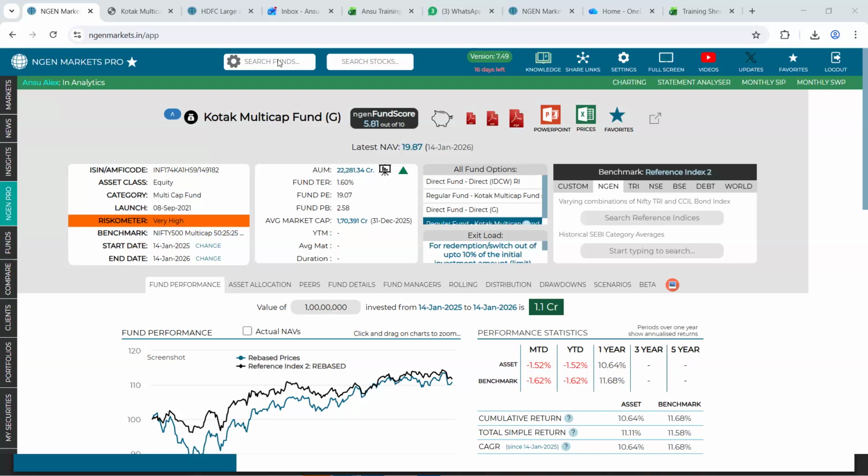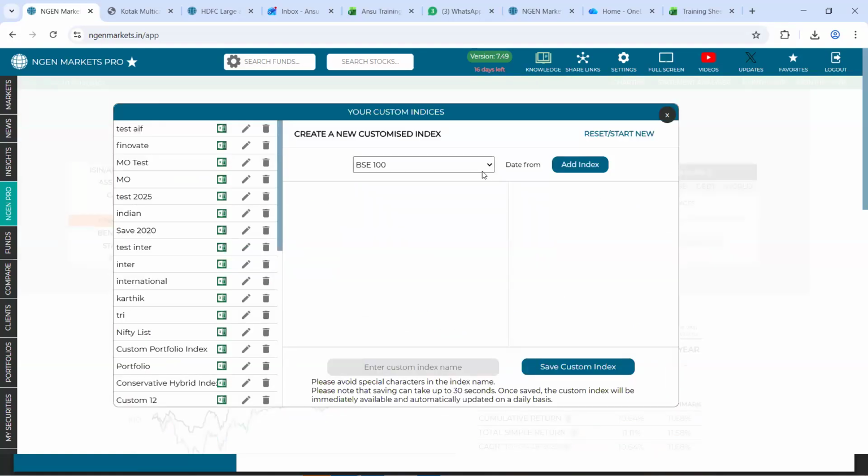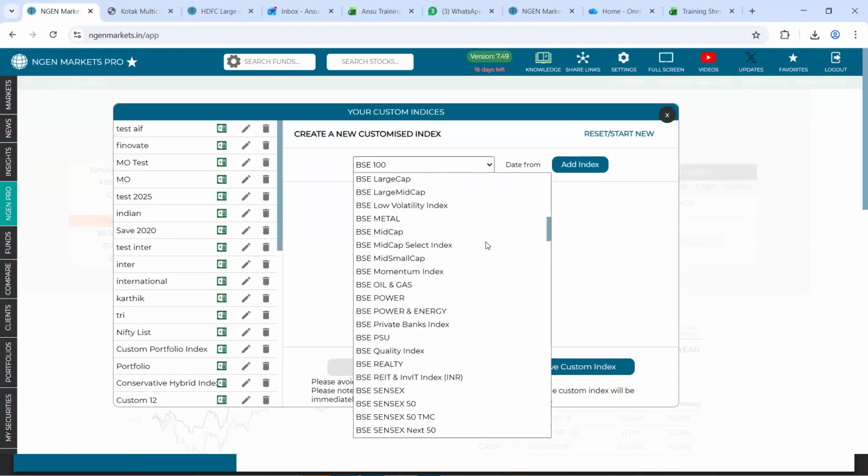There's another question in the chat box. What could be an appropriate benchmark for hybrid funds? So at the moment, there's specifically no hybrid benchmark available on the platform. However, you can anytime use the option to custom create your own benchmark. Right here under the benchmark section, there's an option called custom, within which there's an option called manage custom indices. So you can select the benchmark appropriately.